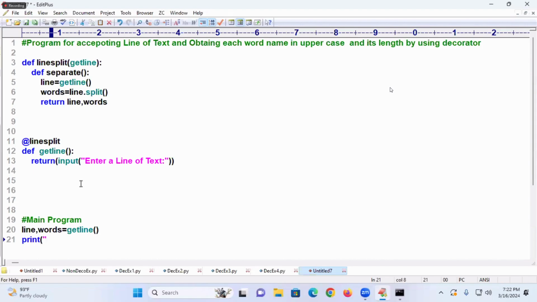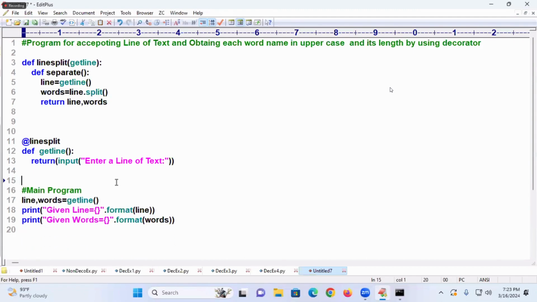Given line is equal to dot format of line, dot format of line, and next is called extra bracket. Come on now. Given words is equal to dot format of words. Beautiful.